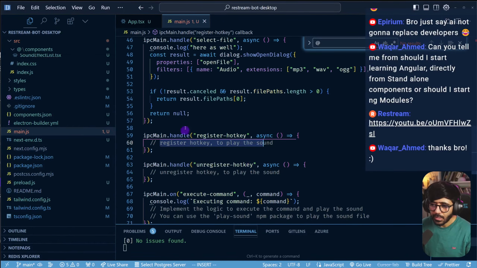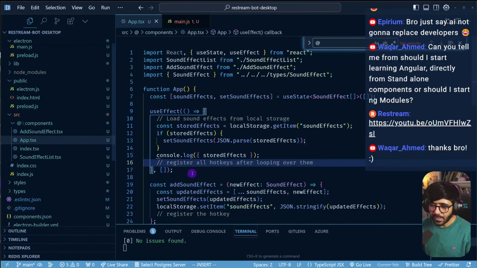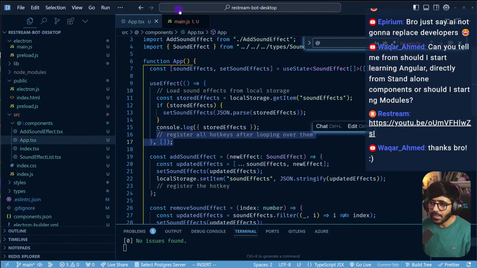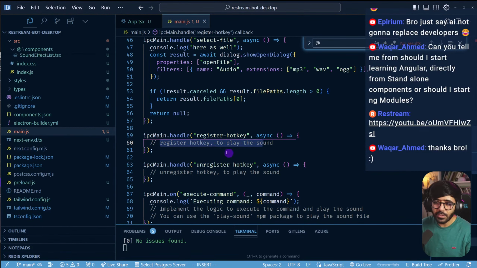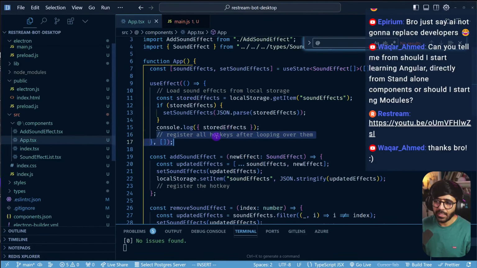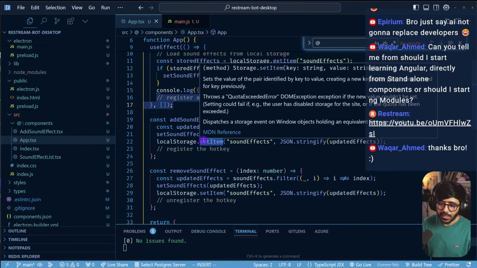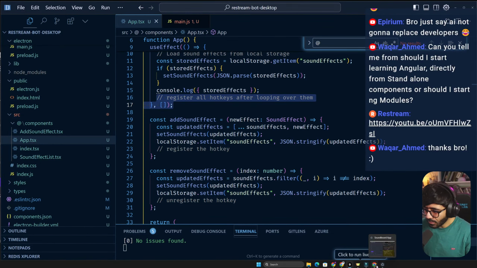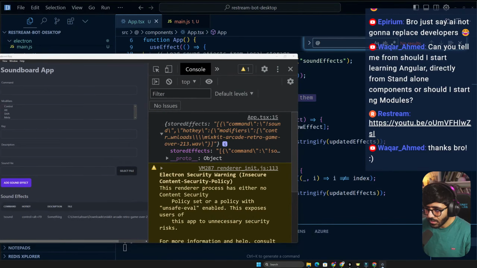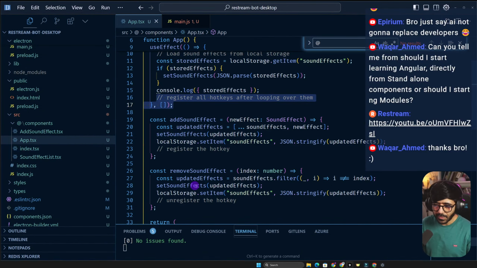So we have this code here. Whenever the app starts, the app TSX loops over everything, says, all right, register the hotkey. It registers all of those hotkeys. Cool. That is registered. And then as soon as it is registered, when we hit the hotkeys, it should automatically trigger the sound effect. And that's pretty much it, right? So we're going to do exactly that, if that makes sense.